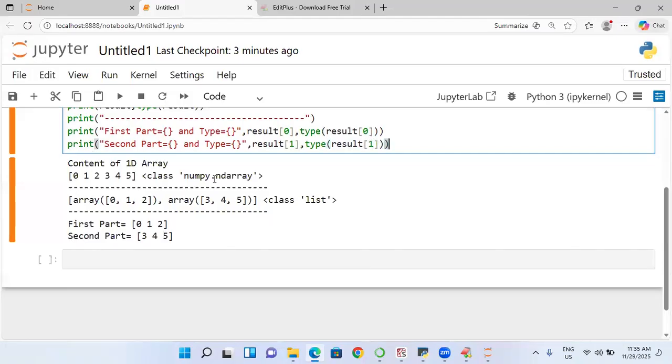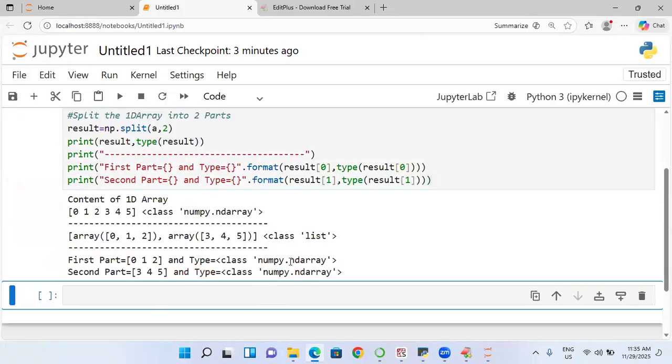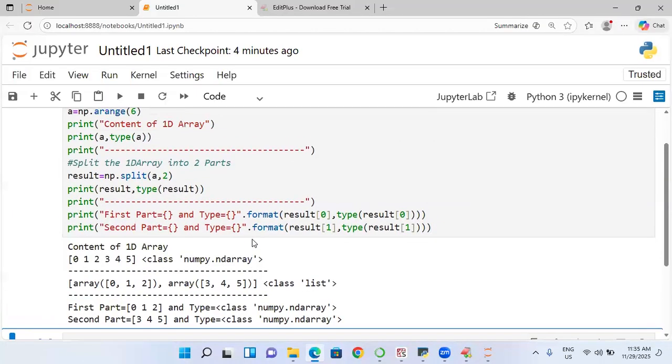You type it like this, using dot format. So you see that they are called ND array. Two ND array parts are going to come. Are you following me now?